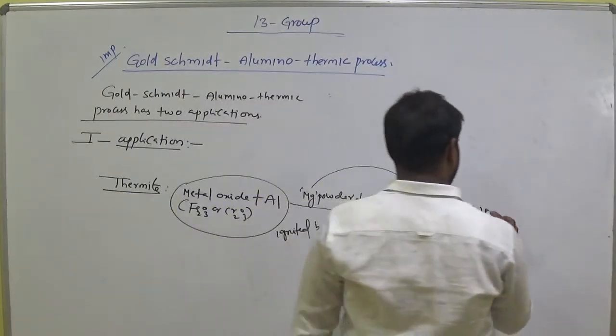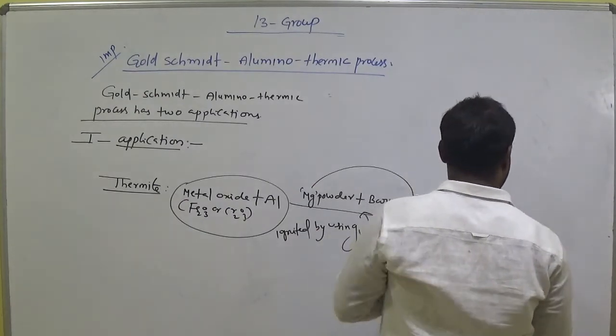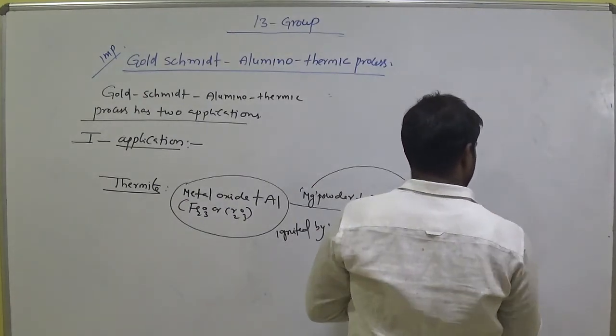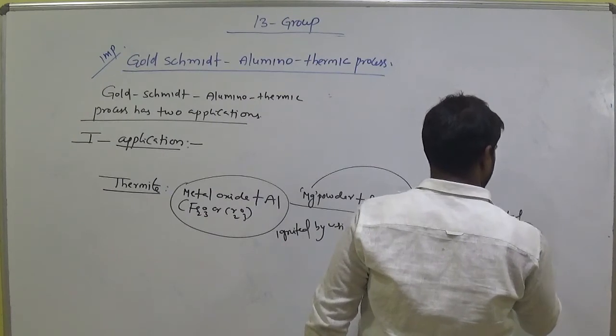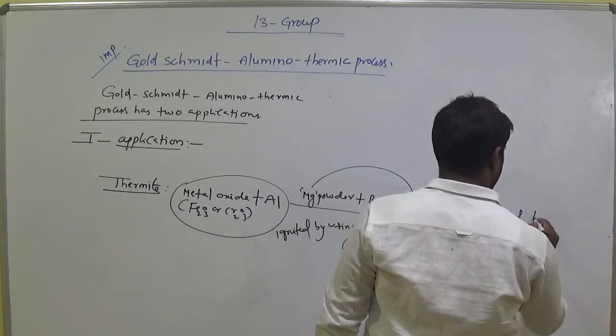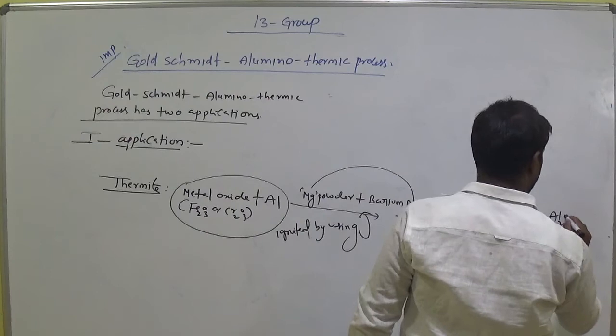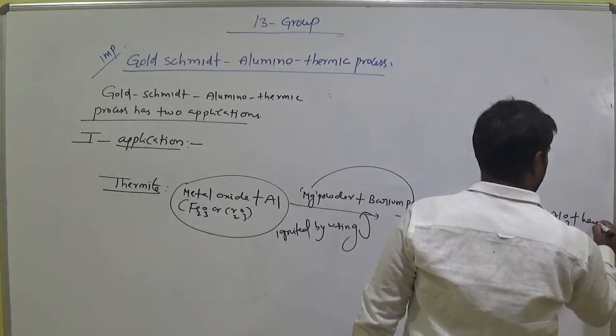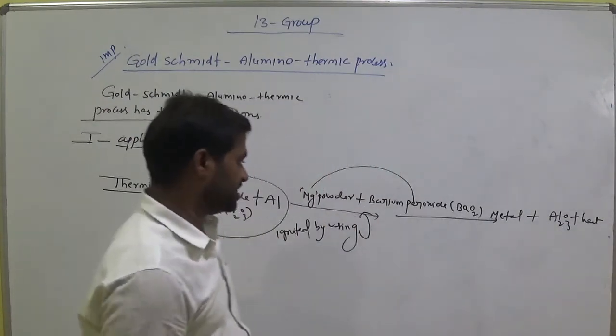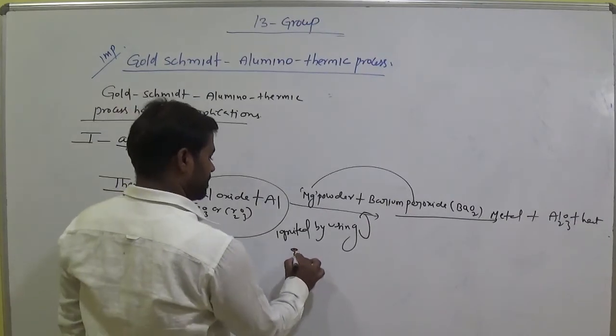It produces metal and Al2O3 and heat energy. So it is an exothermic reaction.